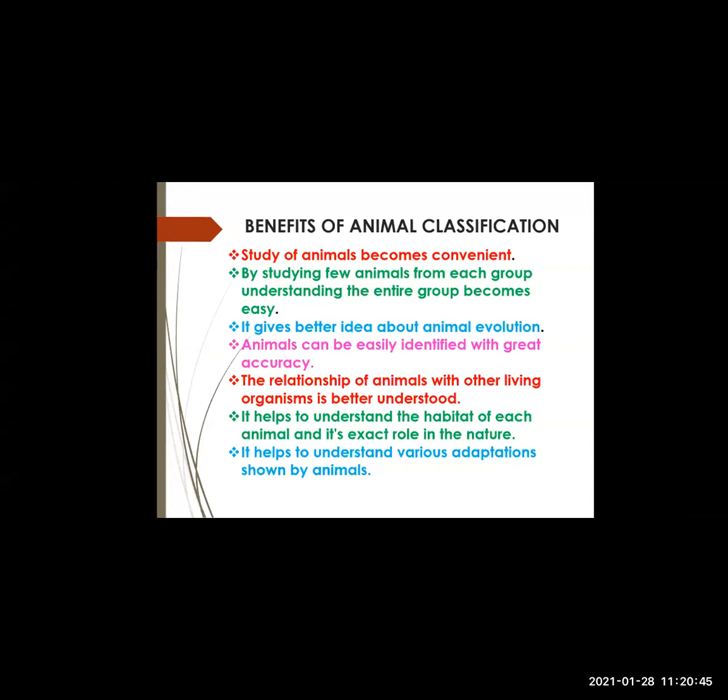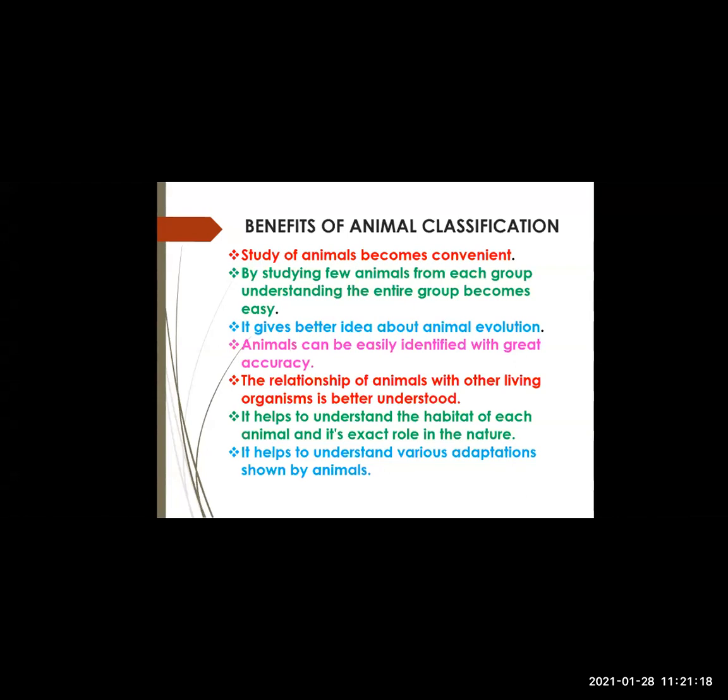If you go to a desert region, particular types of animals are found. If you see aquatic life, fishes and others are found in water. If you see polar regions, the animals which are found there have particular characteristics. So it helps us to understand the habitat, and what is their role in nature, how they are contributing in nature. That can be understood with the help of animal classification.